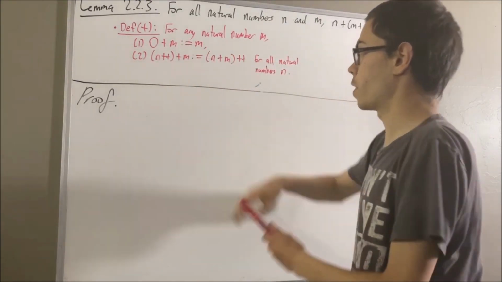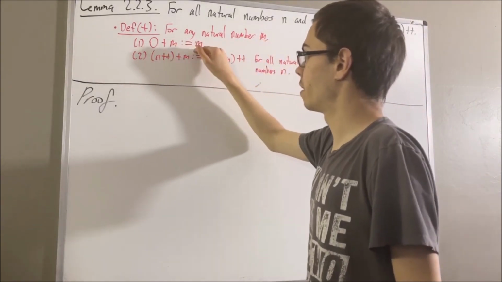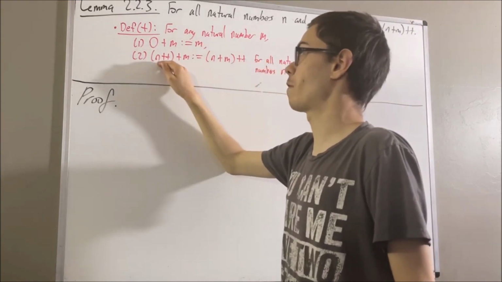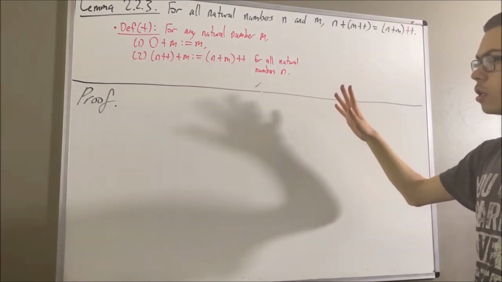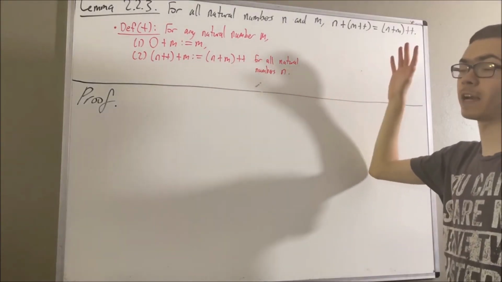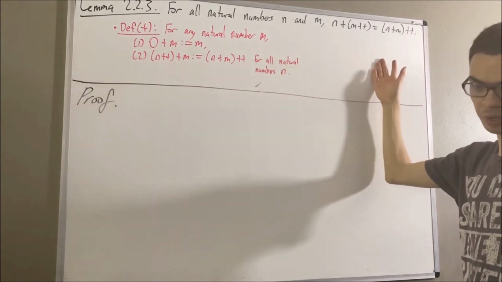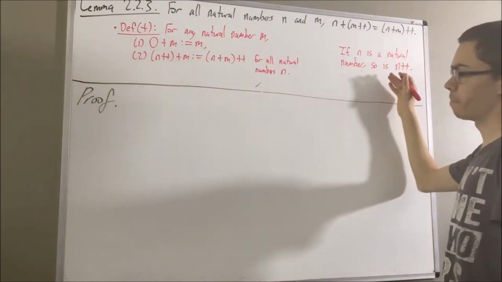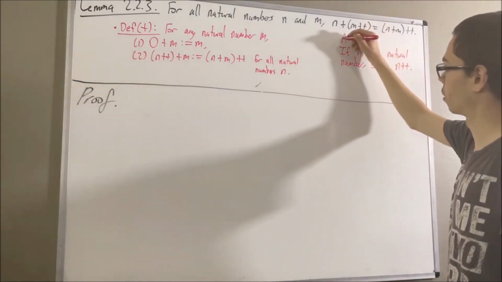For any natural number m, we define 0 plus m to be m, and for all natural numbers n, we define the successor of n plus m to be the successor of n plus m. And we're also going to rely on another fact regarding natural numbers, which says that the successor of any natural number is also a natural number. This fact is given by axiom 2.2 in the book.